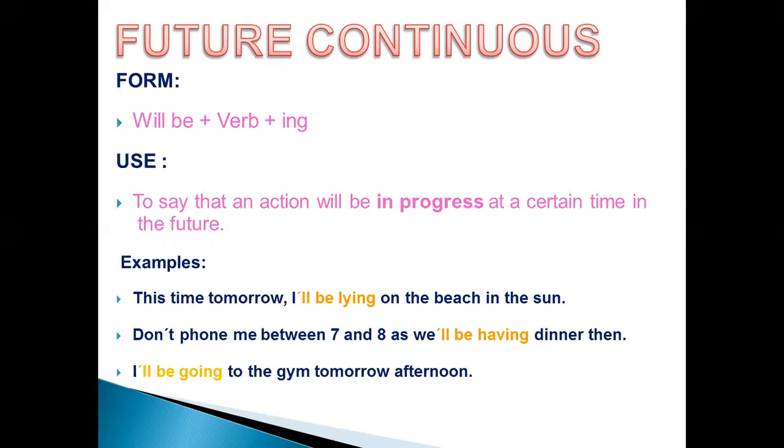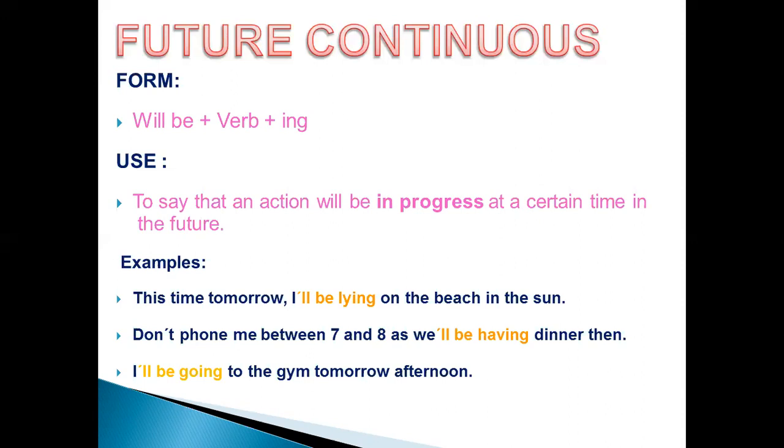Okay? Here, the second one: don't phone me between 7 and 8 as we'll be having dinner then. So between 7 and 8, this is future time reference. Will be having, this is the action, the verb that is going to happen in the future, and it will continue for some time in the future. The last one is: I'll be going to the gym tomorrow afternoon. Tomorrow afternoon is the time reference for the future. Will be going is the form of the future continuous.